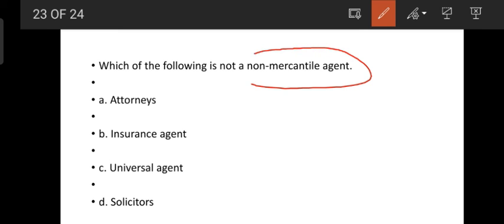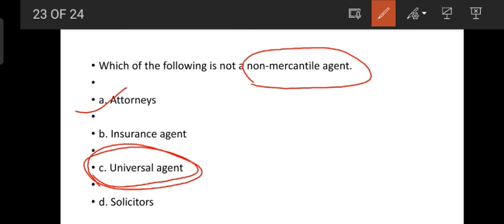Next question. Which of the following is not a non-mercantile agent? Which one is not a type of non-mercantile agent? The universal agent is not a type of non-mercantile agent. Attorney, insurance agent and solicitors are also types of non-mercantile agents. Okay, next question.